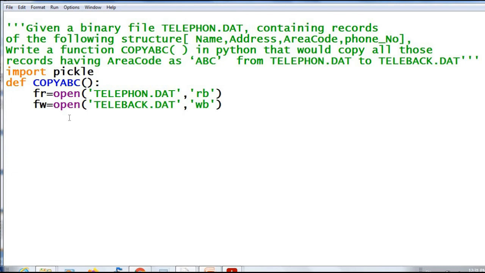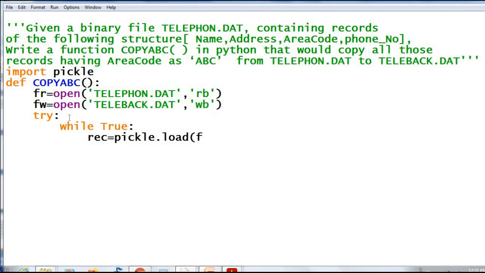Next step, try block, while true, read the record, rec equal to pickle dot load, from which file? telephone.dat.